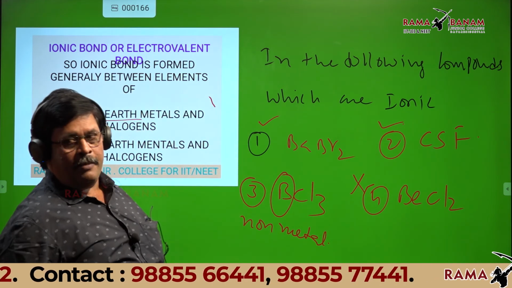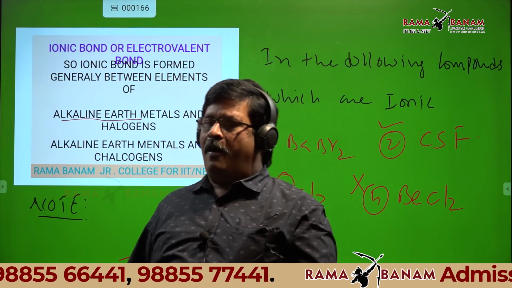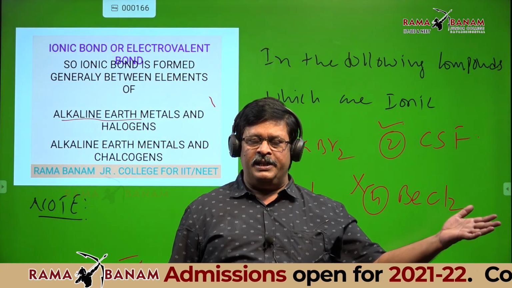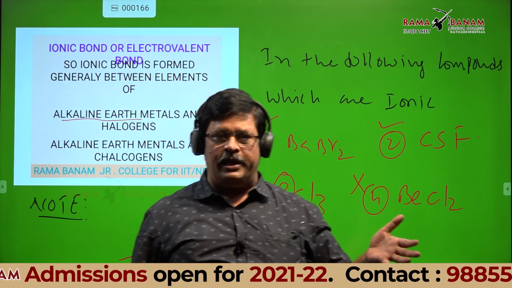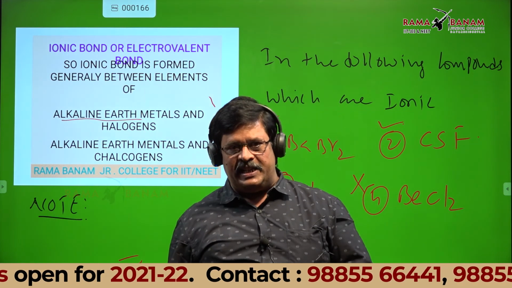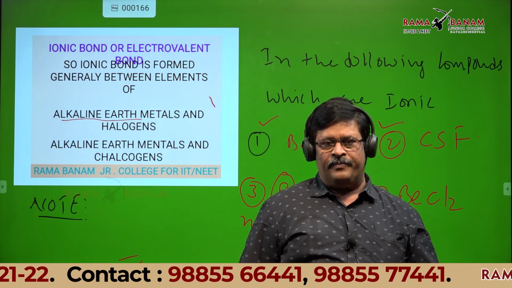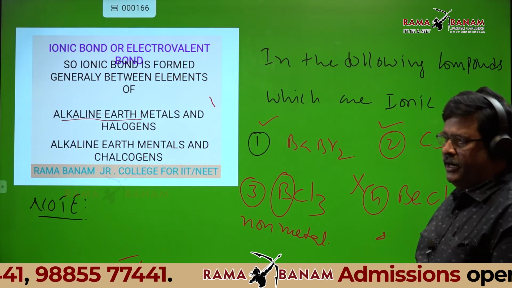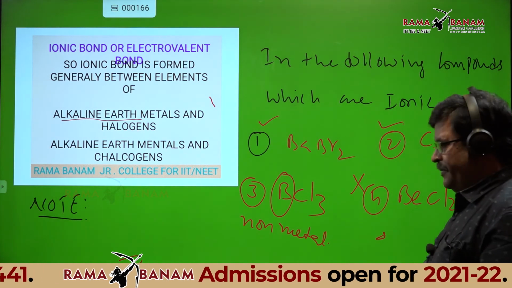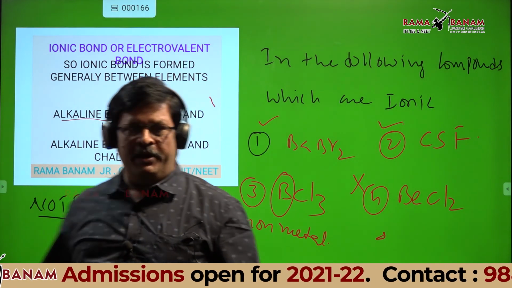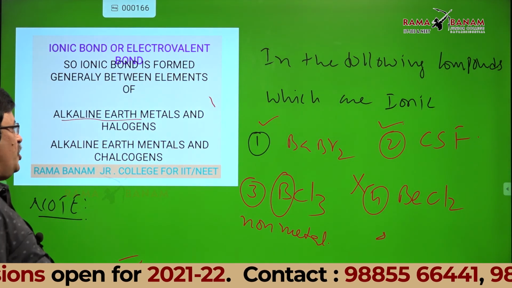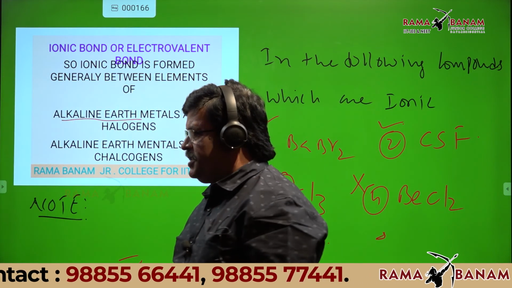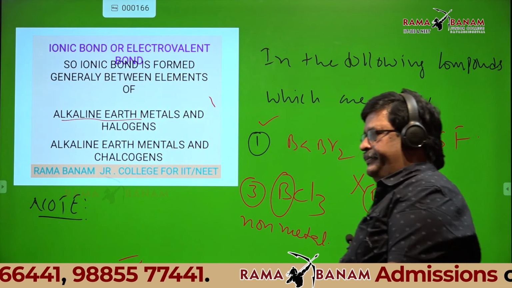Chlorine is also a non-metal. An ionic bond is never formed between 2 non-metals. An ionic bond is never formed between 2 metals. One should be a metal, one should be a non-metal. Then how can you say that BCl3 is ionic? So BCl3 is not the answer, BeCl2 is not the answer. Only two, barium bromide and cesium fluoride, are the answers. Am I right?